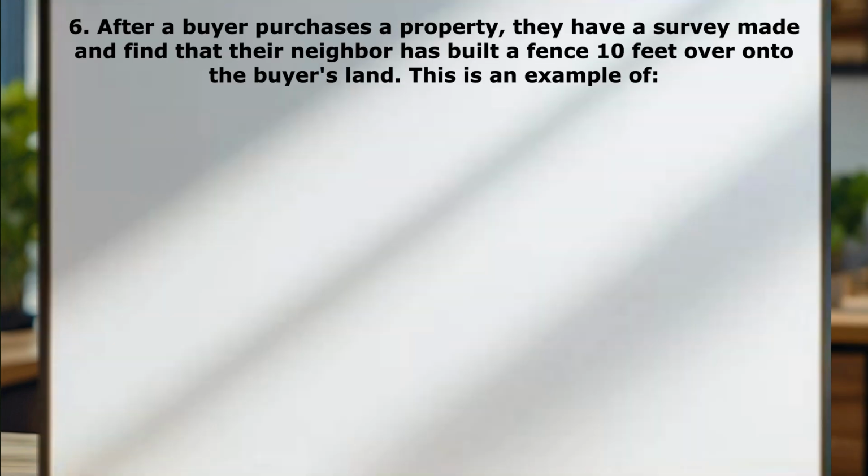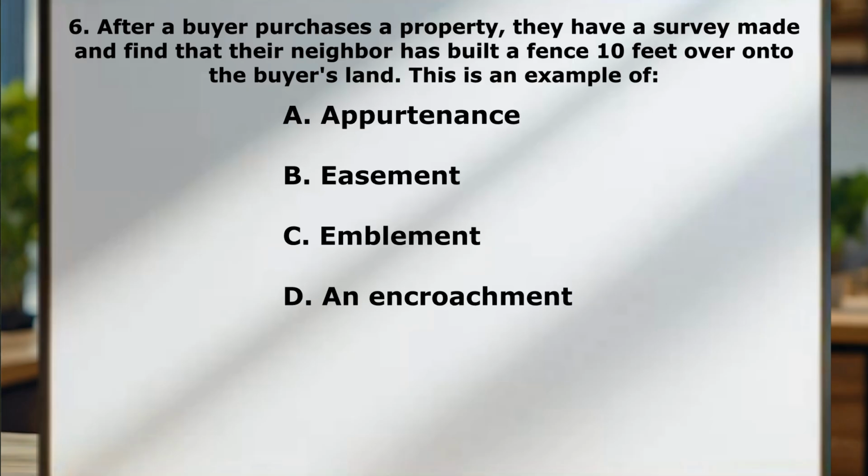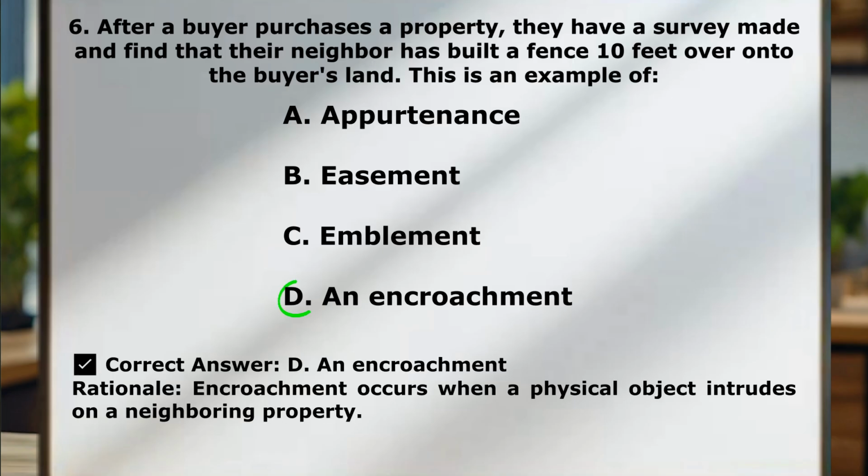Question number 6. After a buyer purchases a property, they have a survey made and find that their neighbor has built a fence 10 feet over onto the buyer's land. This is an example of A, appurtenance, B, easement, C, emblement, D, an encroachment. Correct answer here is D, encroachment. Once again, know those definitions. You're going to get some easy points on the exam if you do.